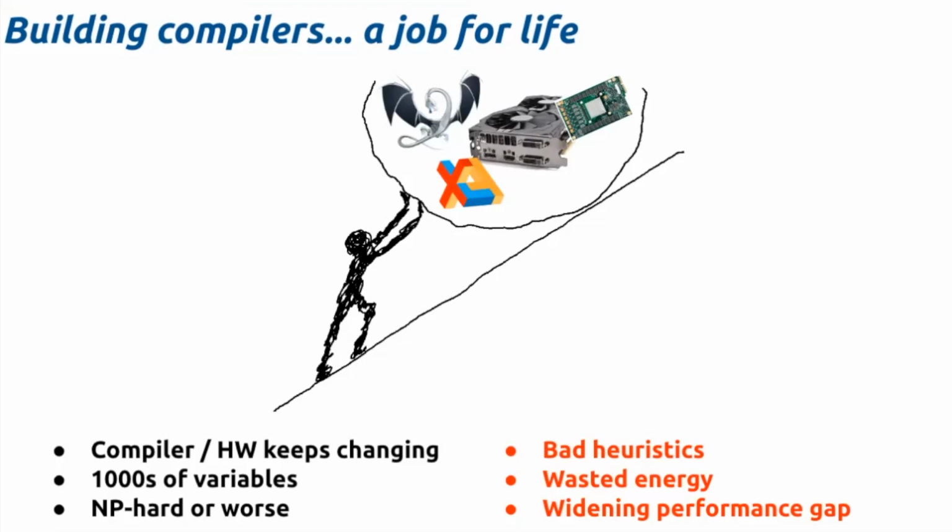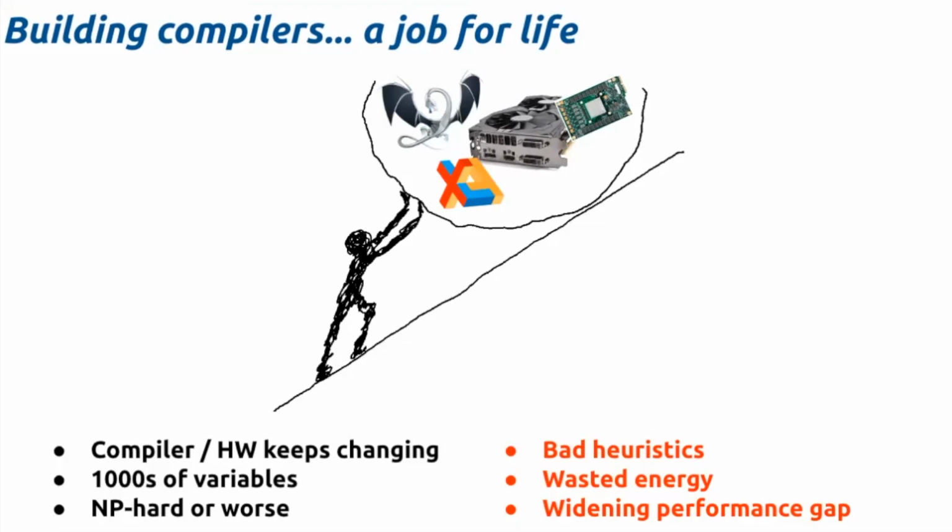And what this means is that we're never able to actually keep our compilers up to date with what we want. We have this gap between the kind of performance that our architectures can offer versus what our software can actually achieve. And over time, that gap, I think, is widening.